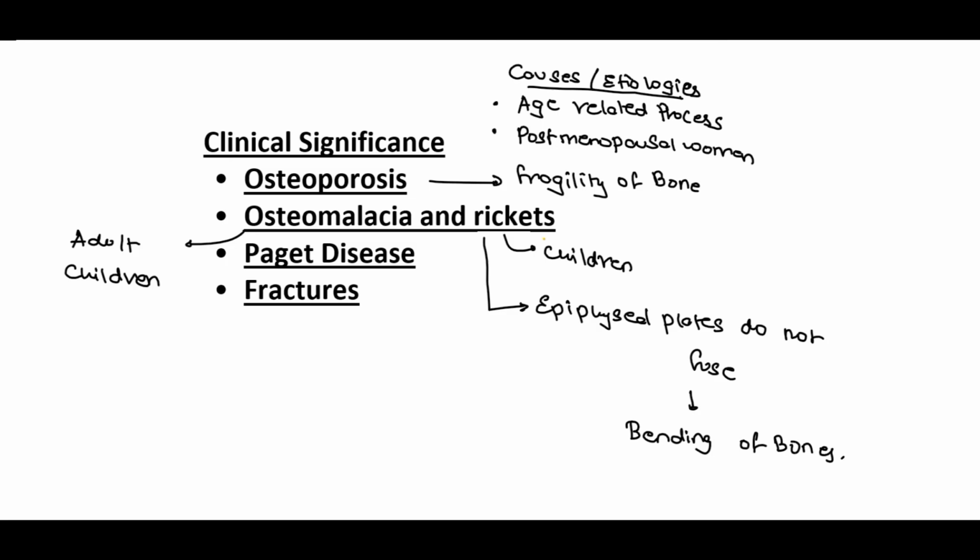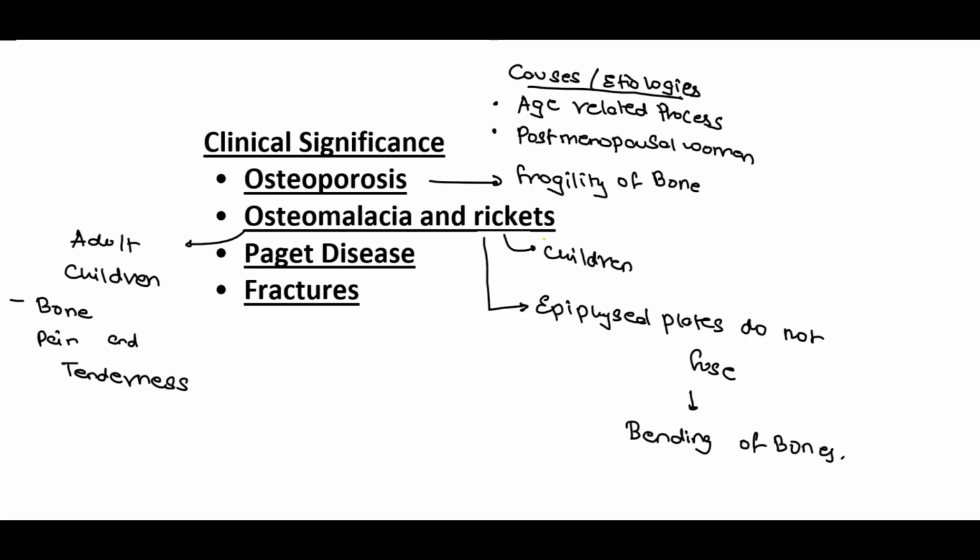And similarly, in case of osteomalacia, which occurs in both adults and children, we have the common symptom, that is bone pain and tenderness, that is the softening of the bone. And so we can also note that the softening of the bone is mentioned in the word itself, that is the term osteon refers to the bone and the malacia refers to the softening.